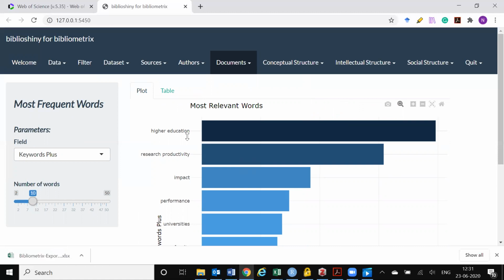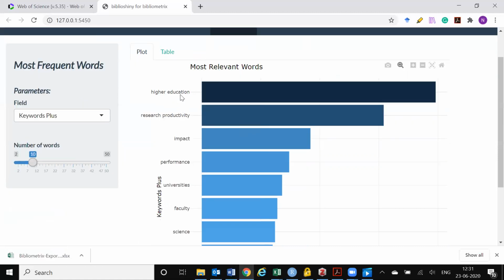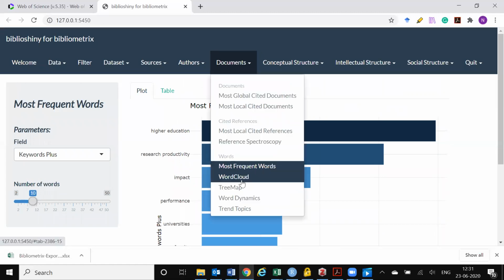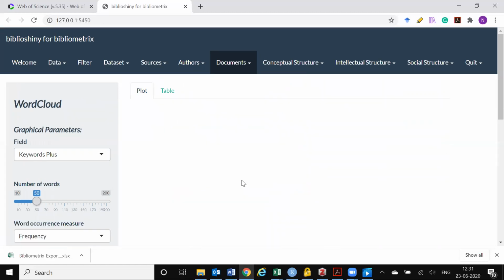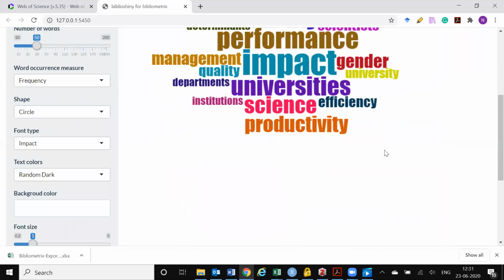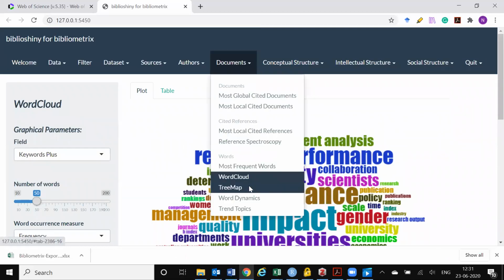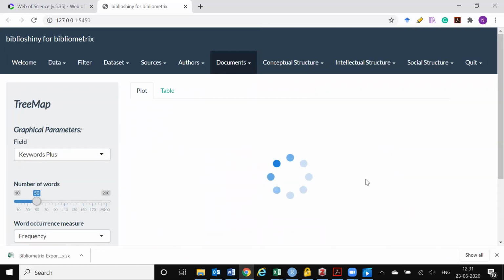Now out here, the most relevant words are research, higher education, research productivity, impact, performance, university, faculty. So gender. So I can see that essentially these are the kind of words which are most popular, which is not surprising.